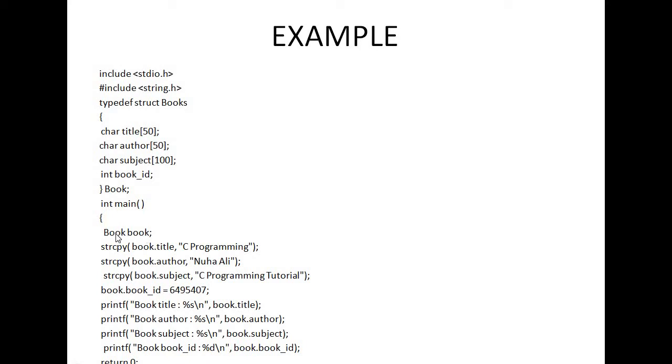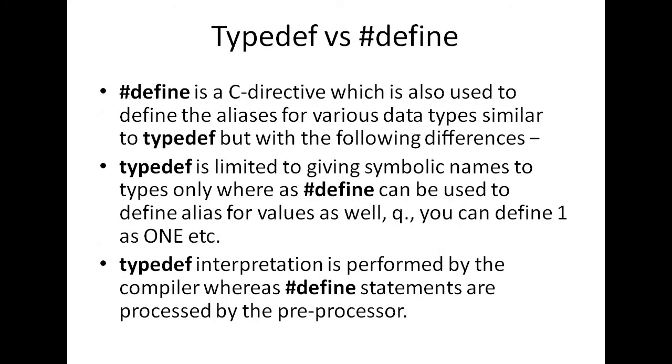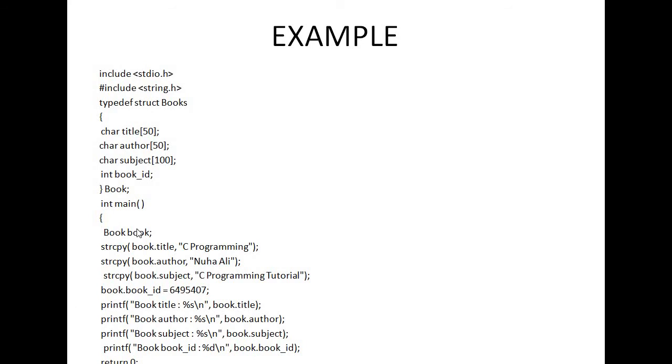So what is book? This capital B-O-O-K. What is book? Now sir, this capital BOOK means struct books. And what is this small book? This is nothing but my variable of the structure. Next thing, then how can I access the members? Sir, with the help of the dot operator.